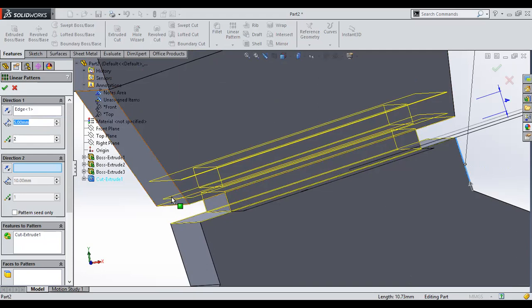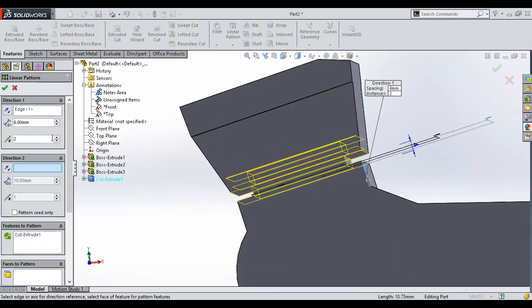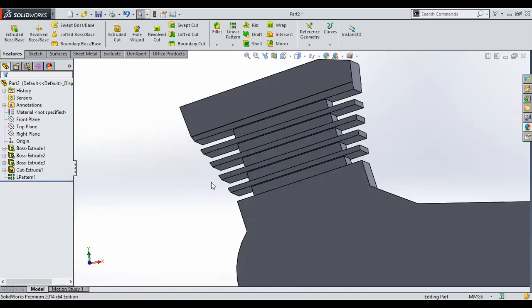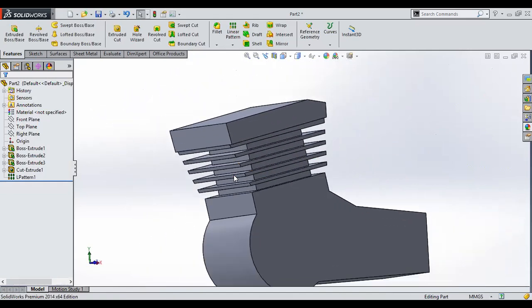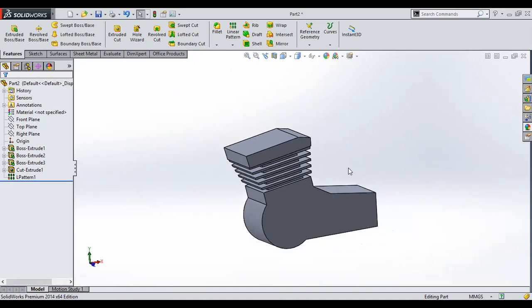So this 1 mm gap will not be trimmed. Okay, so I'll make it 6 mm, and now we can provide the number of counts. Like this, and press OK. See, now you're getting that fin. These are the tricks that you will be explained once you join the course. There are n number of ways by which you can create such geometry. Any geometry is possible with the help of 3D modeling software.